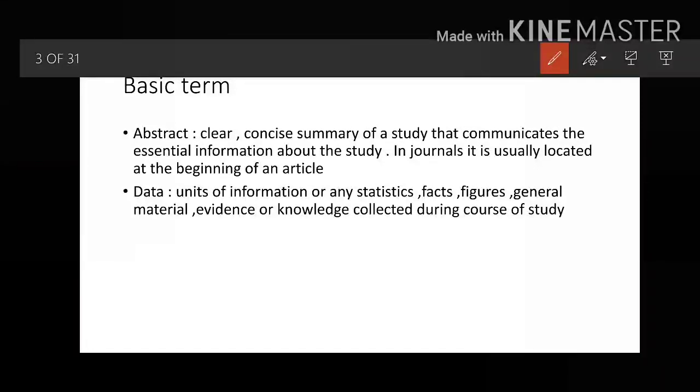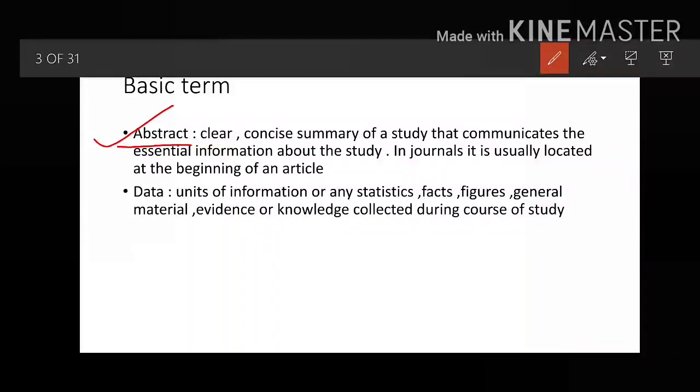It is abstract. So what is abstract? Let me read the exact definition of abstract. It is a clear, concise summary of a study. First of all, it should be clear. The clear thing is when you are writing something in a very concise form. So double C or C square, you can remember clear and concise.